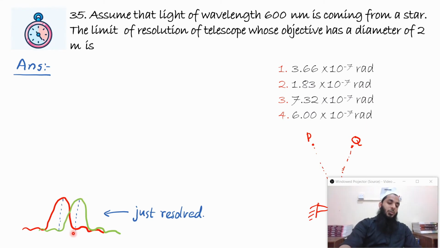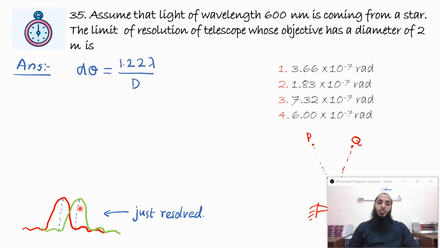That means the first minima of one image lies at the central maxima of the second image. Now this is the equation for the limit of resolution. The small angle between the 2 points, d theta, should be equal to 1.22 into lambda by capital D, where lambda is the wavelength of the light coming from the star, and capital D is the diameter of the objective lens of the telescope.